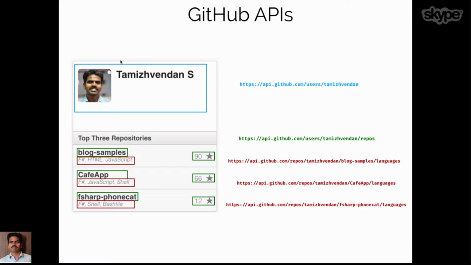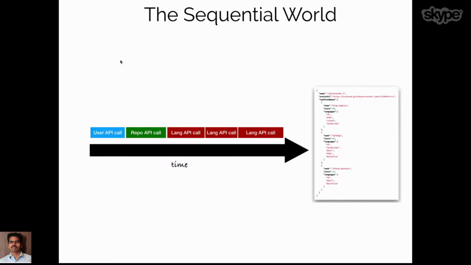And another thing is, if you want to fetch the languages that have been used inside the repositories, we need to call another API by providing the username along with the repository name. So these are all the APIs that we need to call to fetch all this information in order to show it in a single screen. Okay, let's talk about how we would perform this in a sequential world.